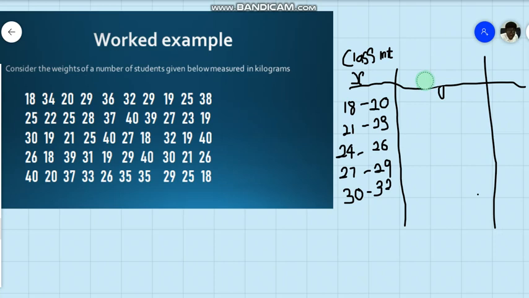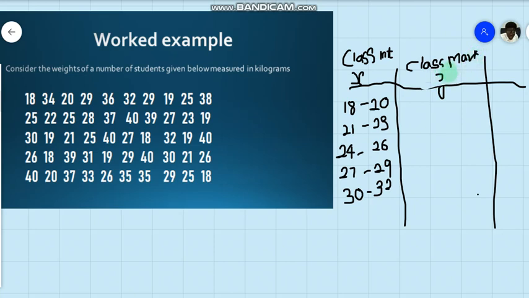Let me take the tally out now. Sorry, what I want to say is that we don't have a representative number. Because of that, another classification is used, which is known as the class mark. The class mark is a number that can represent the whole group, because we already have a group here. So the class mark is choosing one number as the representative number, and that can be denoted as x.